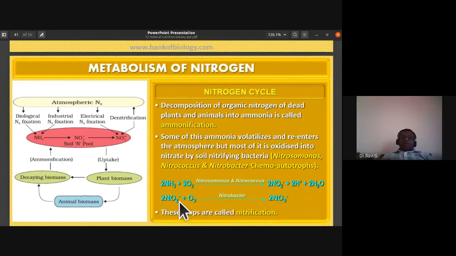So Nitrobacter is going to oxidize nitrite into nitrate. See, NO2 minus into NO3 minus. So how is this done by the Nitrobacter? So they bring about this process. So this entire process is nothing but the oxidation of ammonia into nitrate by soil nitrifying bacteria. This process is called nitrification.